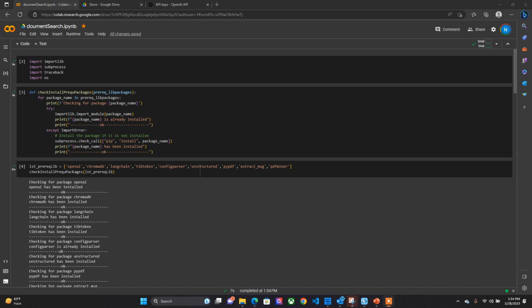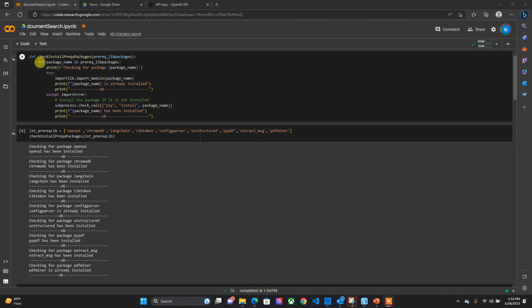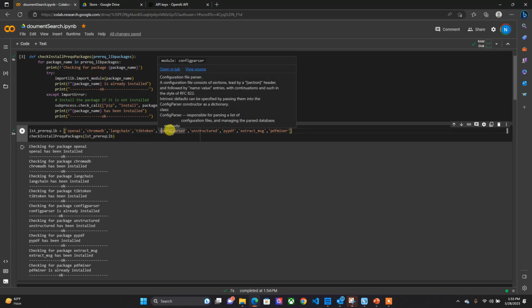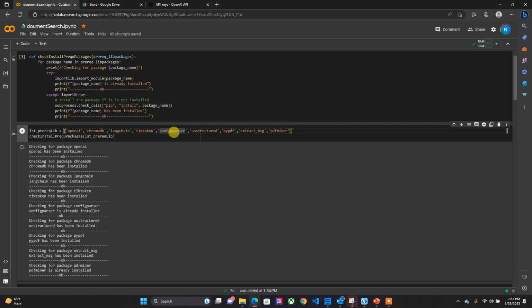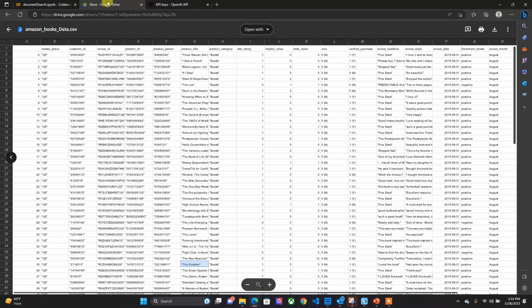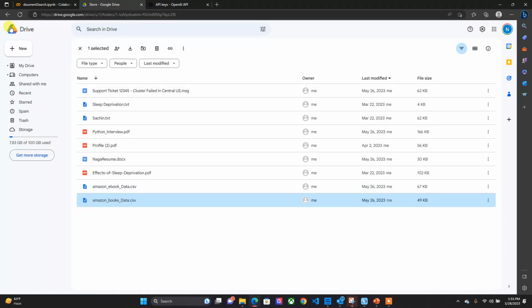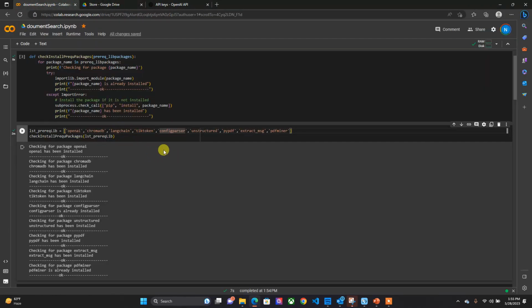Coming to the document here, I'm importing the libraries, and then checking and installing the prerequisite packages. I have a list of packages which I need to install for my notebook. One is OpenAI, this is ChromaDB, LangChain, TikToken. This is used for text parsing. Config parser, I'll explain why I use this one. I have mentioned the OpenAI API key, right? I'm storing it in a config file in my drive, and I'm reading the key value from there instead of providing the key inline in the code.